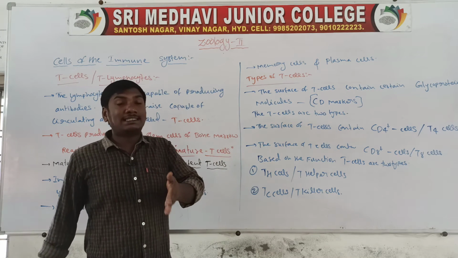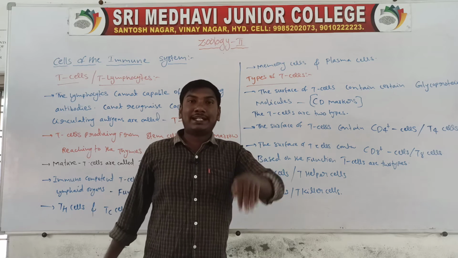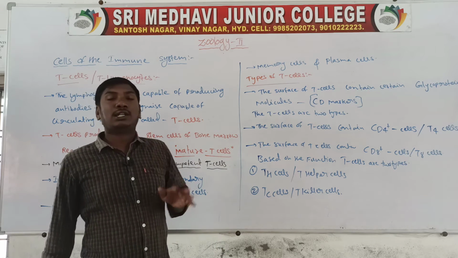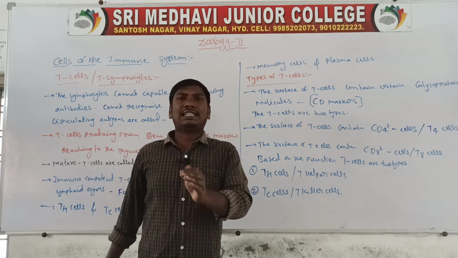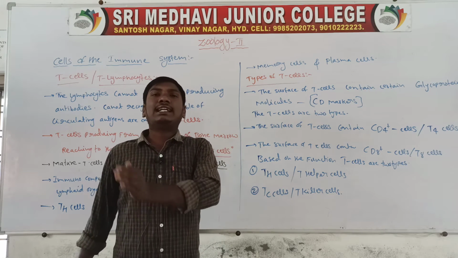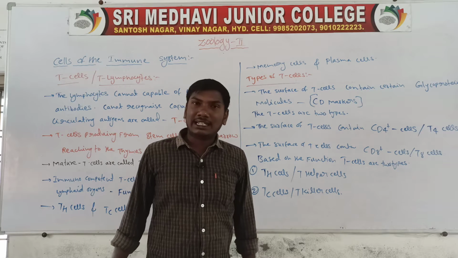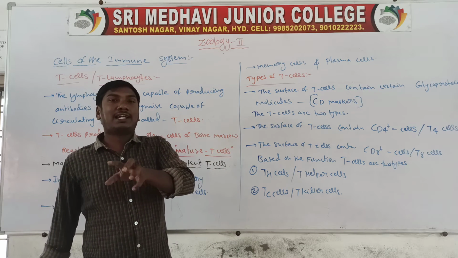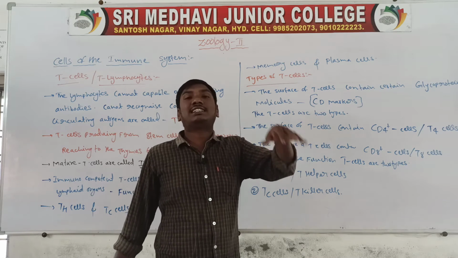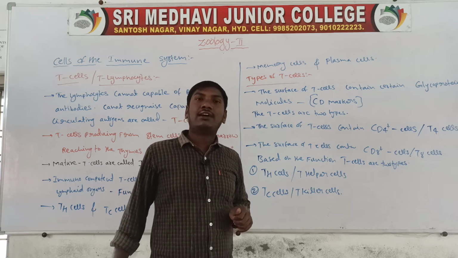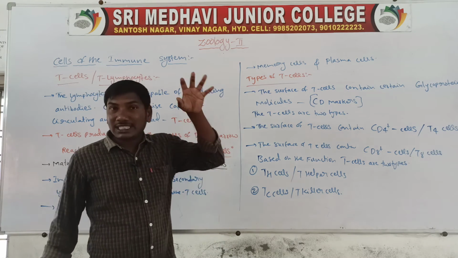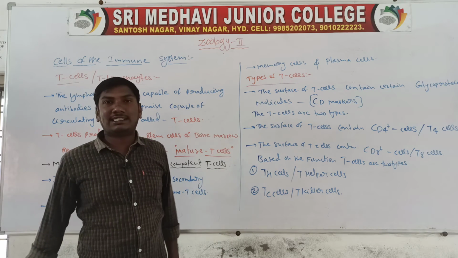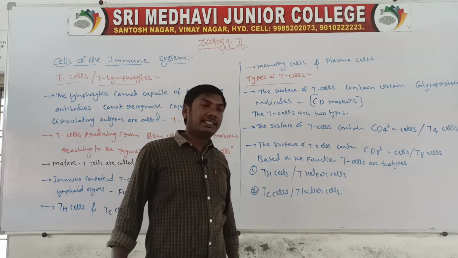These mature T cells are also called immunocompetent T cells. The immunocompetent T cells reach the secondary lymphoid organs, where they convert into functional T cells. These functional T cells are of two types: T helper cells (TH cells) and TC cells.